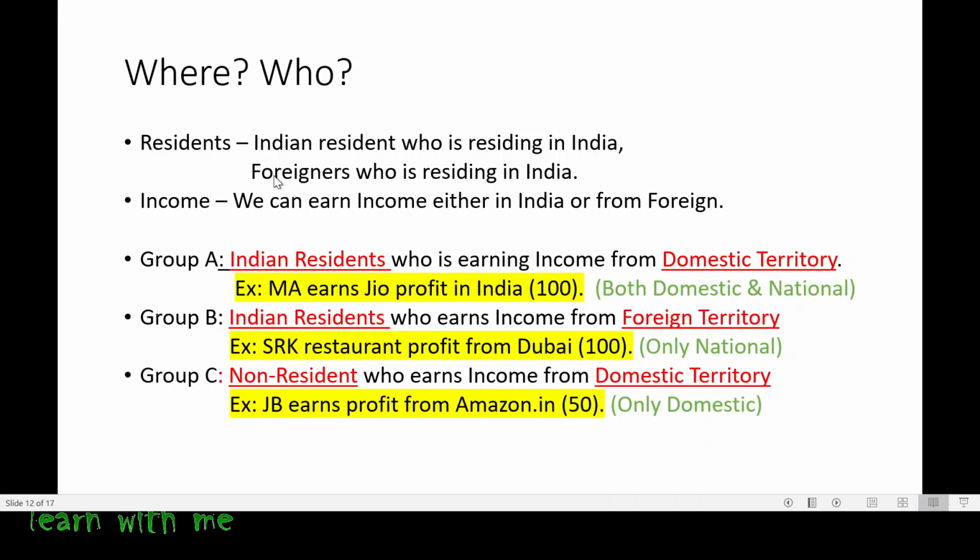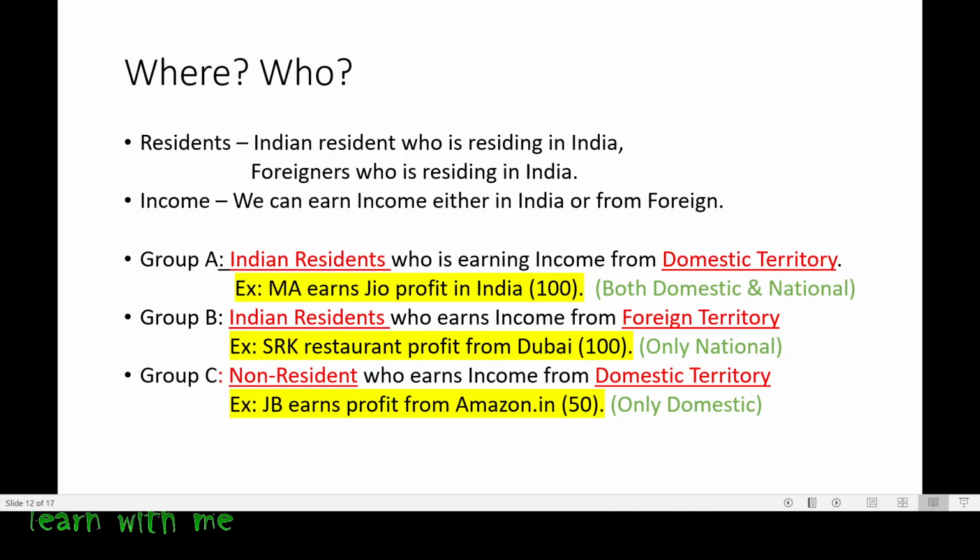Let me give you an example, taking my own. I am doing a business in India where I manufacture and sell chocolates, producing chocolate in India only. So what is my status? Of course I am a resident. Suppose I am staying in Australia and have come to India to do a business of toys.